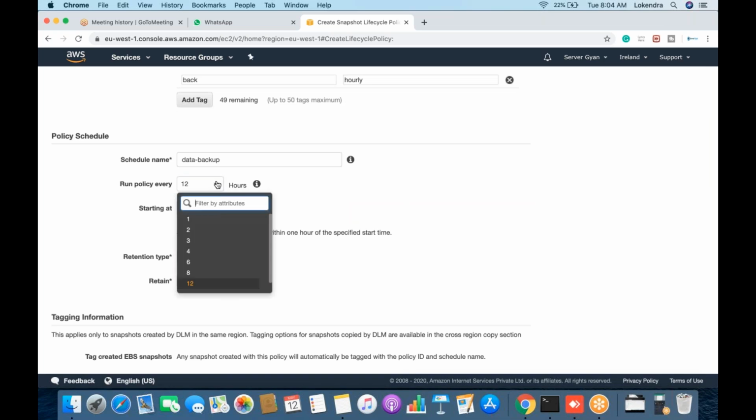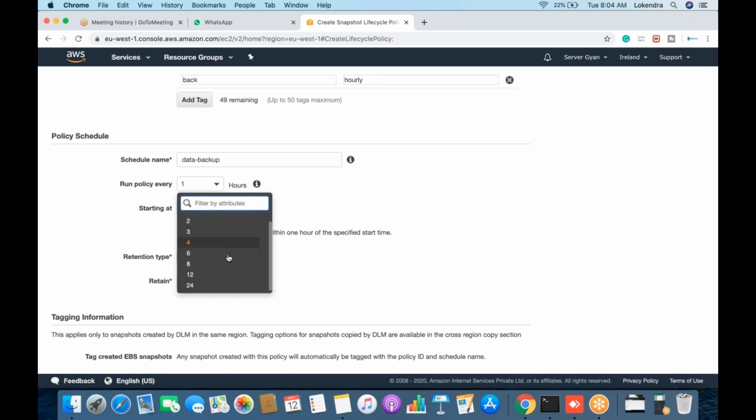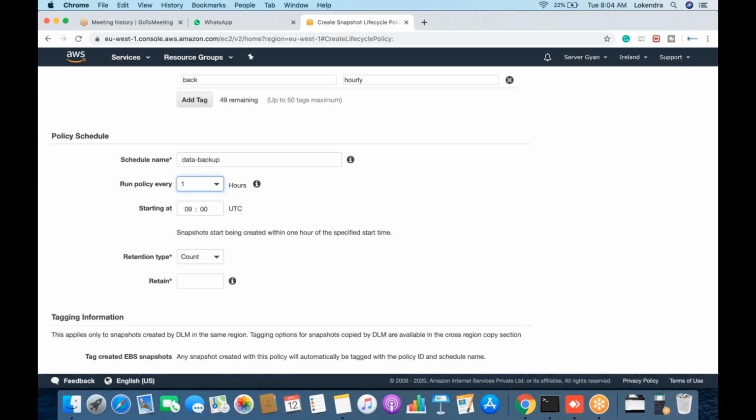Now, run every: this goes from 1 hour to every 24 hours. What is going to be the frequency of your backup? This is where you maintain your incremental snapshots. There is no feature to change this UTC time to IST. If you enable it every 1 hour, you don't care when it is supposed to be running, but you need to ensure when it will start.